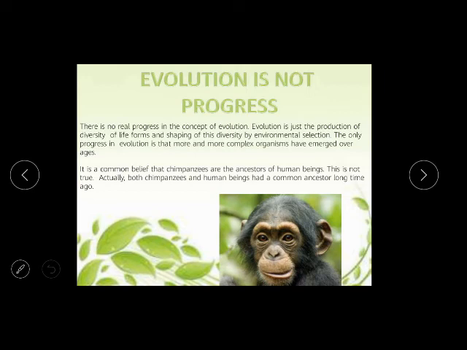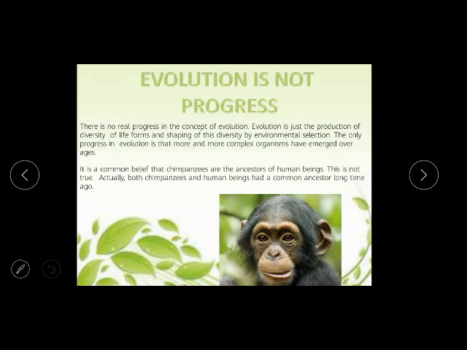It is a common belief that chimpanzees are the ancestor of human beings. This is not true. Actually, both chimpanzees and human beings had a common ancestor a long time ago. So what they are telling is, evolution is not a progress, it is a change in our body, a change in the diversity of organisms, a change in the species. We believe that chimpanzees are the ancestor of human beings, but it is not true.